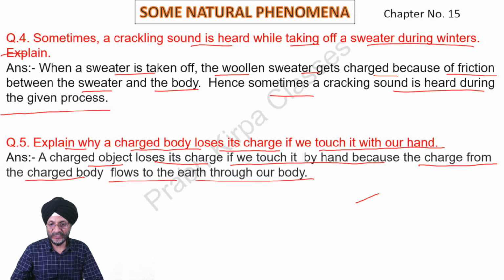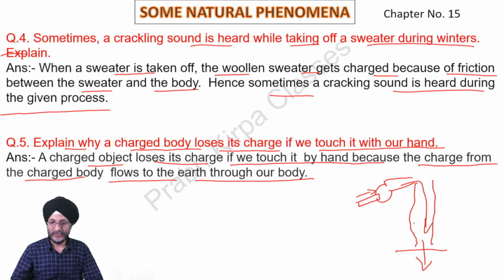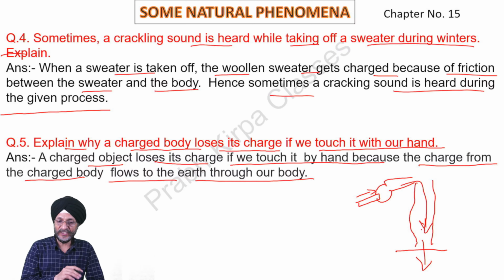Suppose this is a charged body, we touch it by hand, from that the charge flows to our hand and then ultimately passes from our body to the earth. So the whole of the charge which a charged body has will pass on to the earth and it will become chargeless.